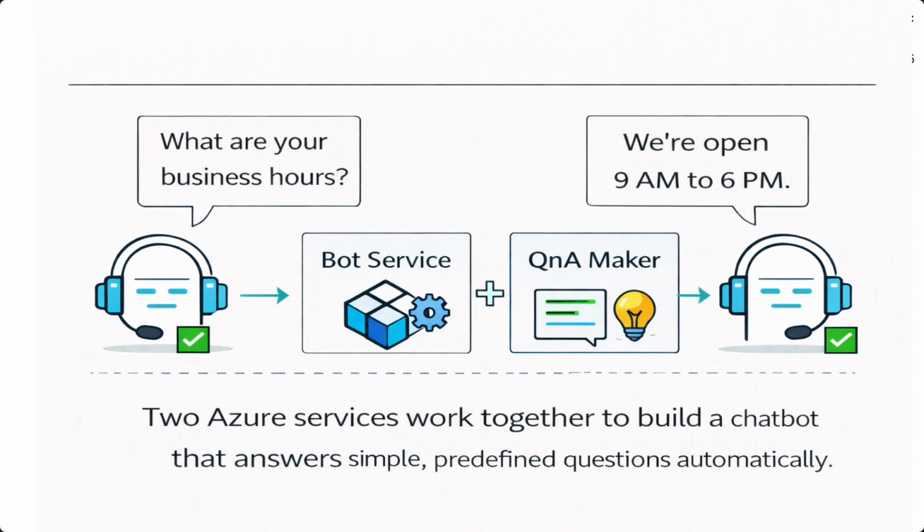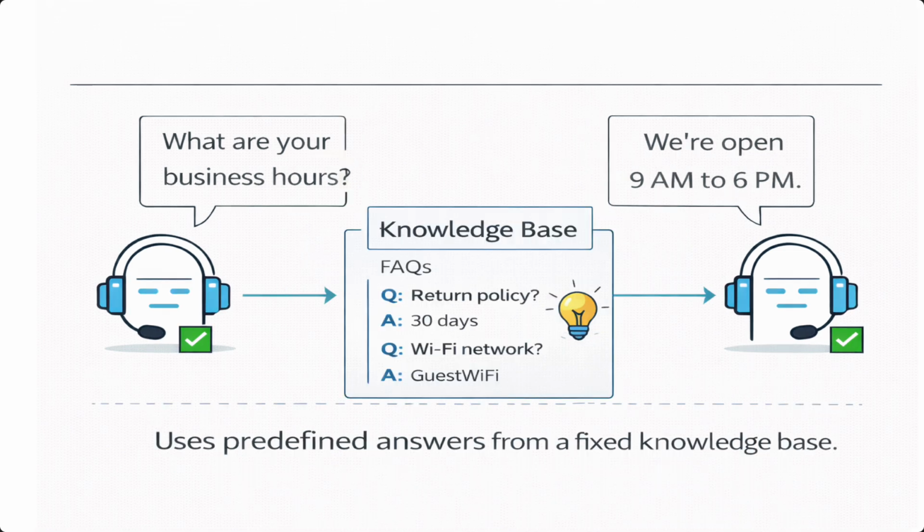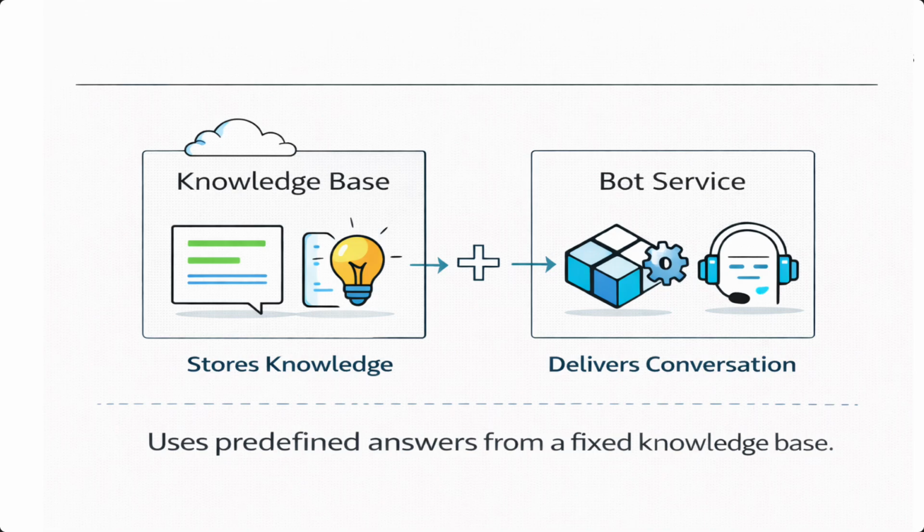This question tests your understanding of conversational AI, specifically which two Azure services work together to build a chatbot that answers simple, predefined questions automatically. The key phrase is predefined answers, meaning the bot uses a fixed knowledge base of questions and answers, not open-ended AI generation. You need to identify both the service that stores the knowledge and the service that delivers the conversation.